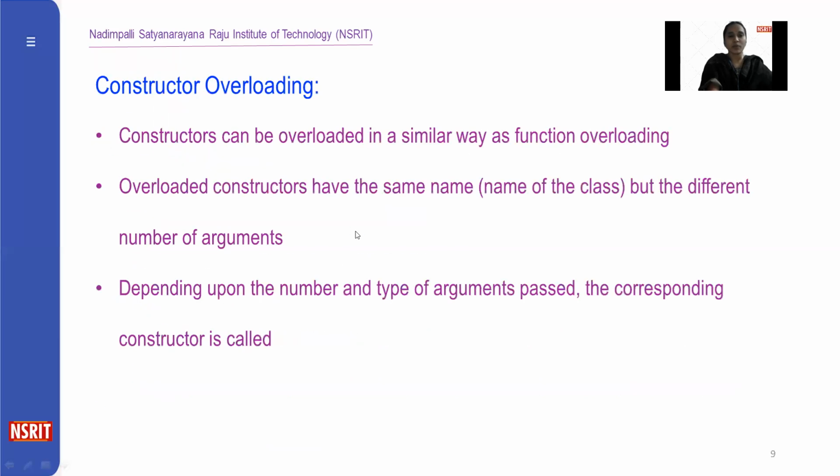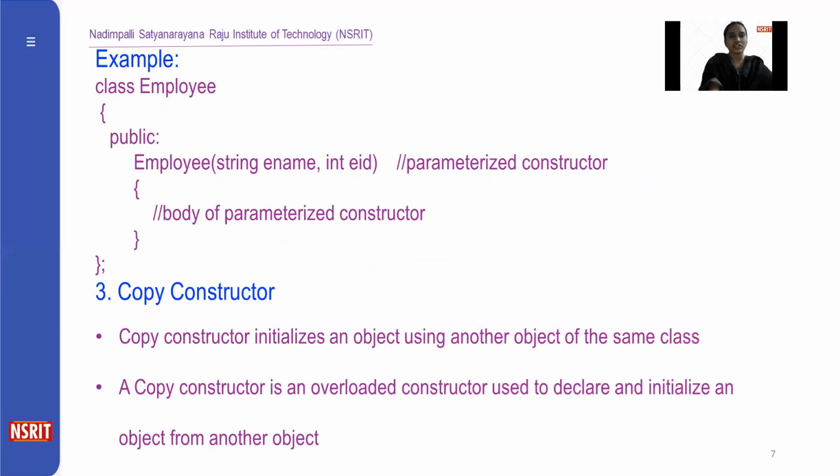Coming to the copy constructor. A copy constructor initializes an object using another object of the same class. Here we are passing an object as a parameter to another object in the same class, and that is called a copy constructor. So a parameterized constructor passes parameter values, and a copy constructor passes an object as a parameter.